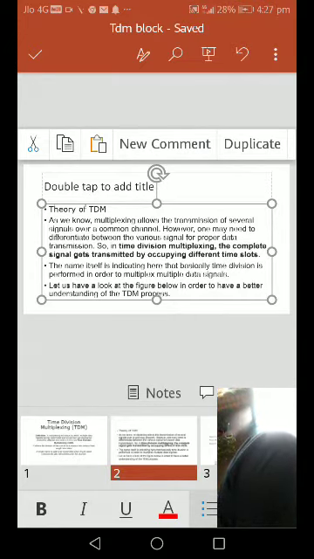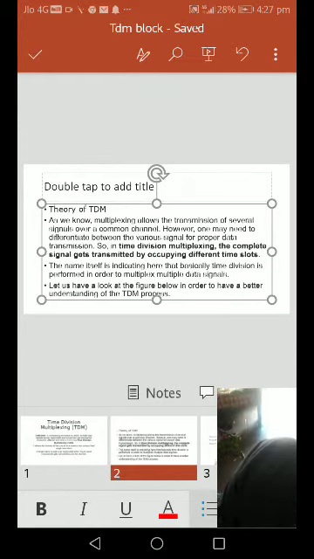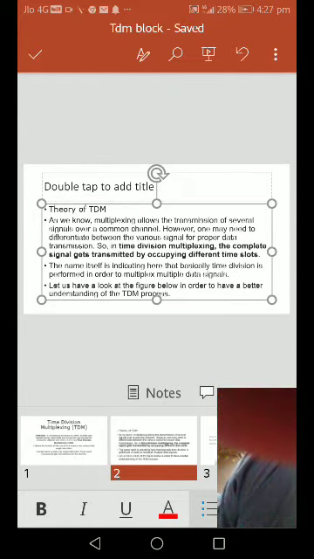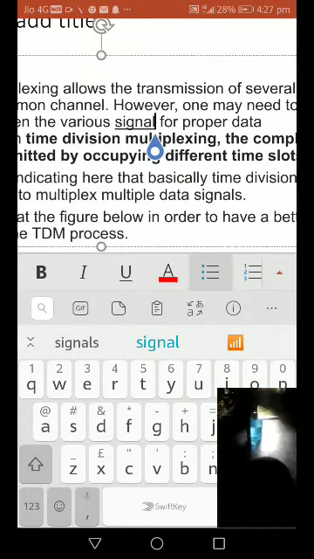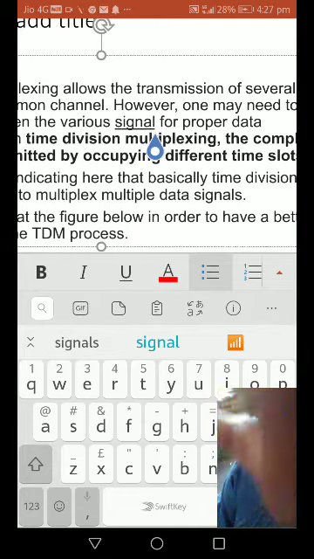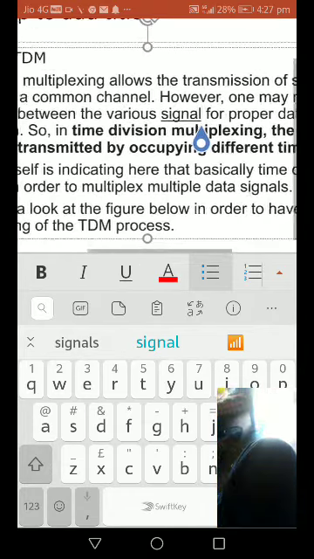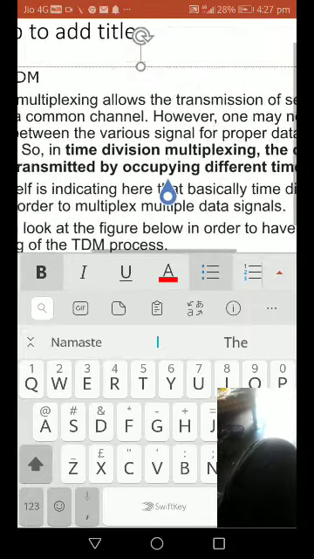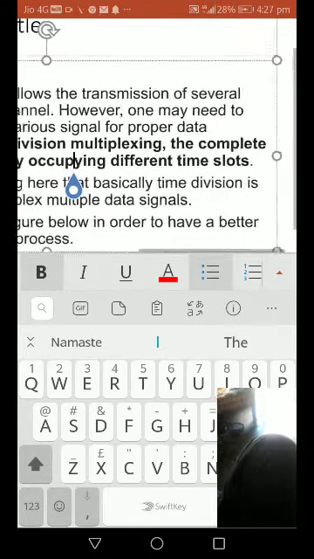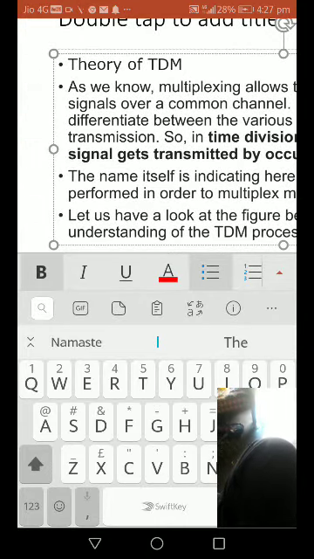As we know, multiplexing allows the transmission of several signals over a common channel. One may need to differentiate between the various signals for proper data transmission.